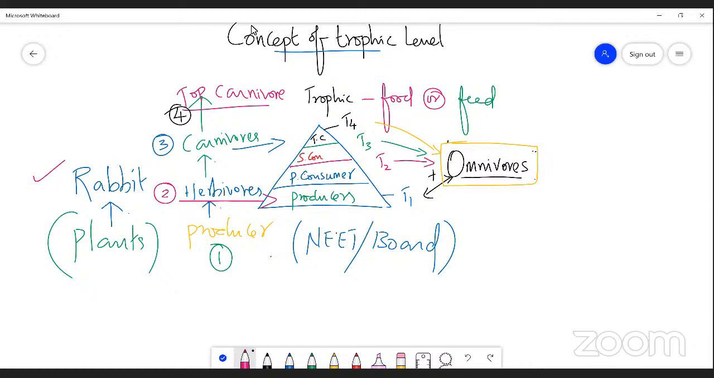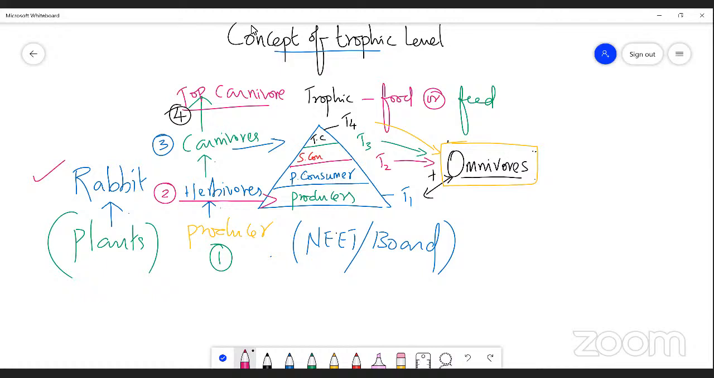Generally, plants are eaten by some organism, for which I have given the example of a rabbit. Now, rabbit is a right example of a herbivore because the rabbit feeds on a plant, right? So the rabbit occupies trophic level 2. T2 is represented by rabbit. Now we can understand the position of rabbit in the trophic structure.